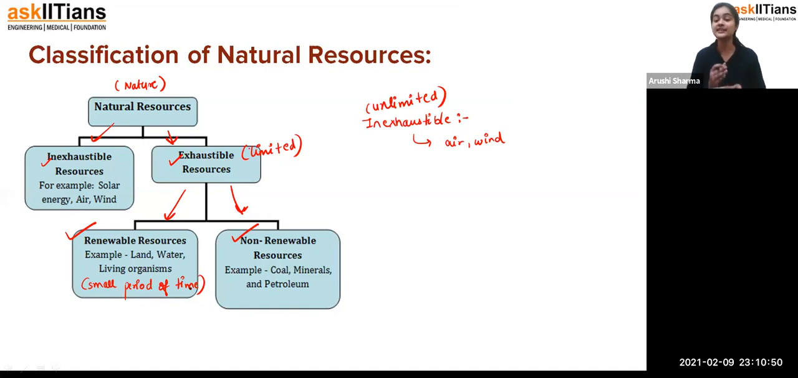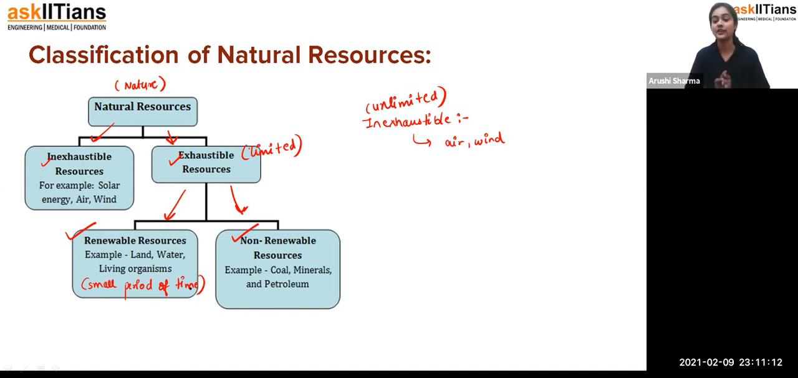If you keep doing the same for the next 10 to 20 years, definitely there will be a condition where you are not getting water, and if there is no water, you can't survive. But if the water can be purified, you can use that water again. So that is why water is exhaustible, but it is also renewable.